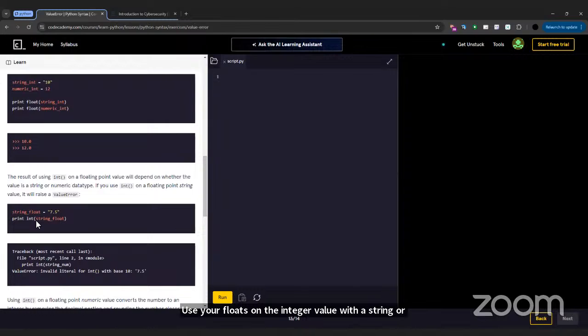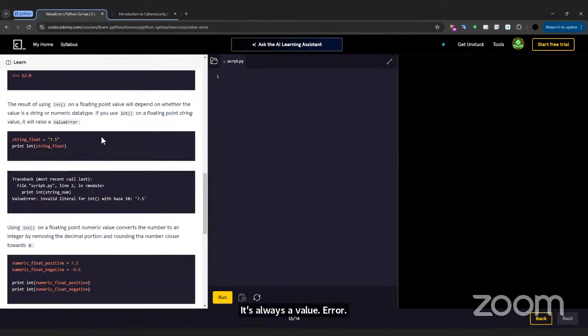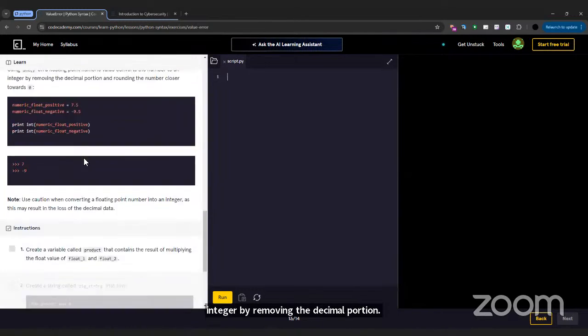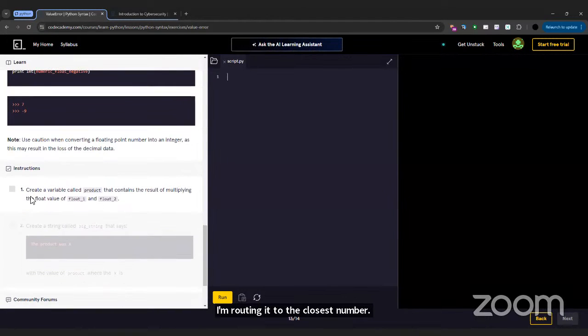The result of using int on a floating point value will depend on whether the value is a string or a numeric data type. If you use int on a floating point string value, it will raise a ValueError. So this is the error, and this is the mistake they made. Using int on a floating point numeric value converts the number to an integer by removing the decimal portion and rounding it to the closest number towards 0. And here's an example. Now let's get to the task.